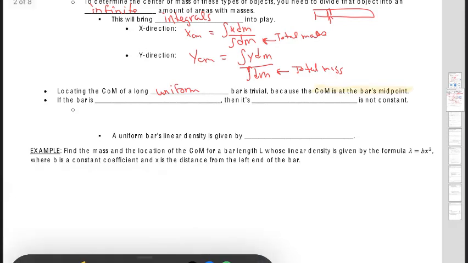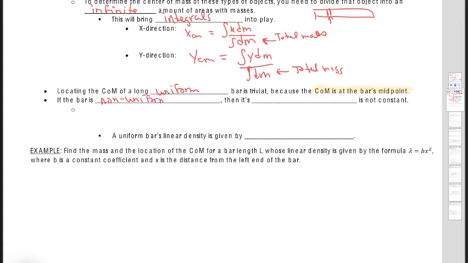But again, the universe isn't made up of these nice uniformly shaped objects. It's made up of objects like a baseball bat, where more mass is going to be towards the barrel of the bat versus the handle. So now if the bar is non-uniform, then it's what we call linear density.